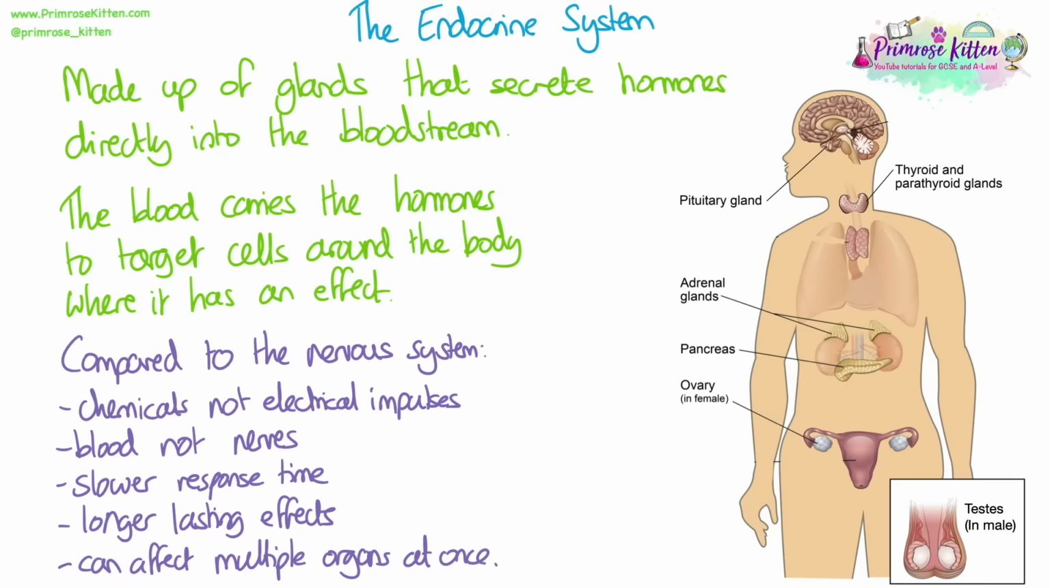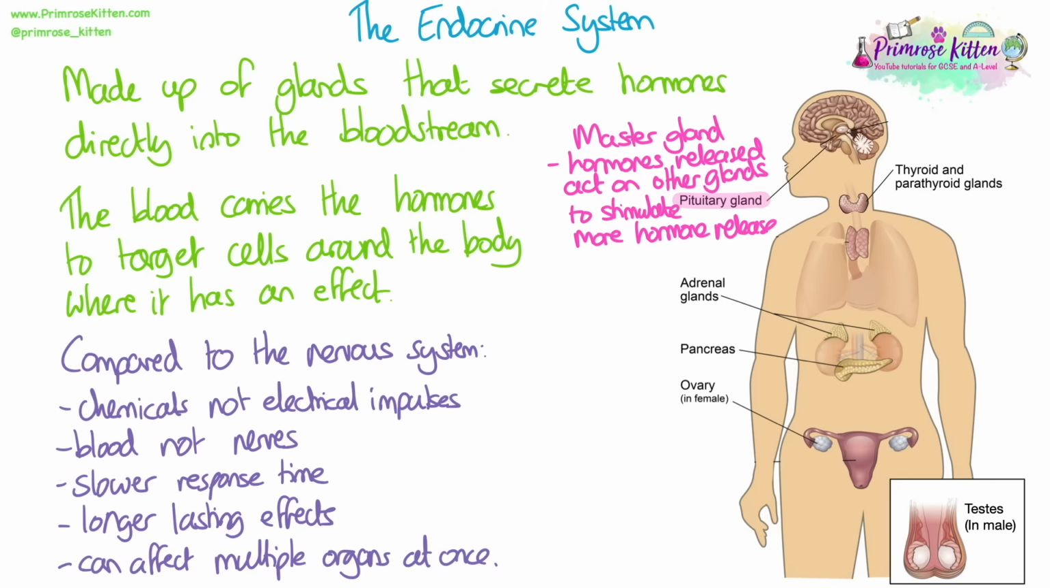We've got a labelled endocrine system here, and you need to be able to label all of these on a diagram and also to know what hormones each of these glands produce. The pituitary gland is found in the brain. It's also known as the master gland because it releases hormones that act on other glands, causing them to secrete more hormones. The adrenal glands are found on top of the kidneys and they secrete adrenaline.